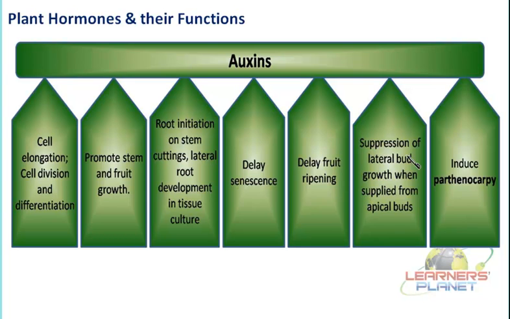Now besides this, they are actually suppressing the development of lateral buds. That means they are supporting the growth of a plant at the apexes, or at the terminals of the plant. So you can observe it practically.